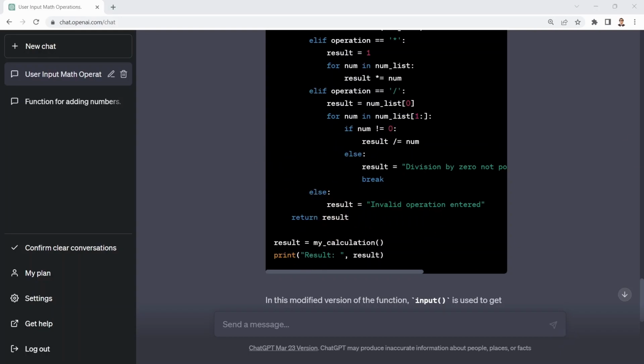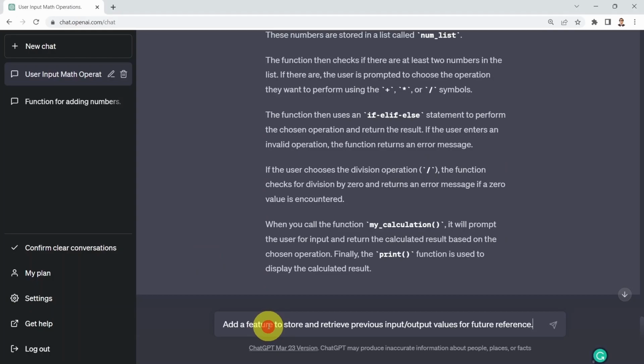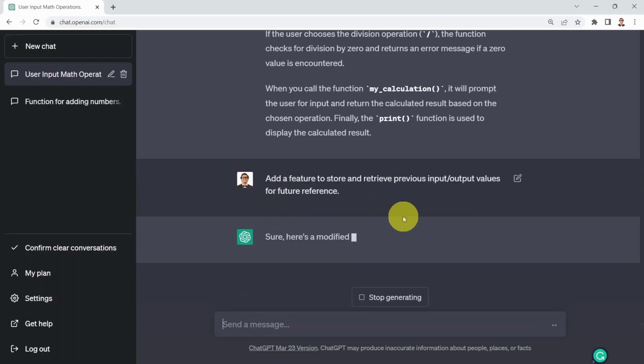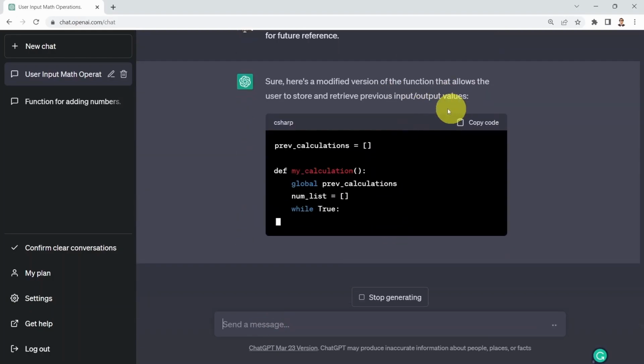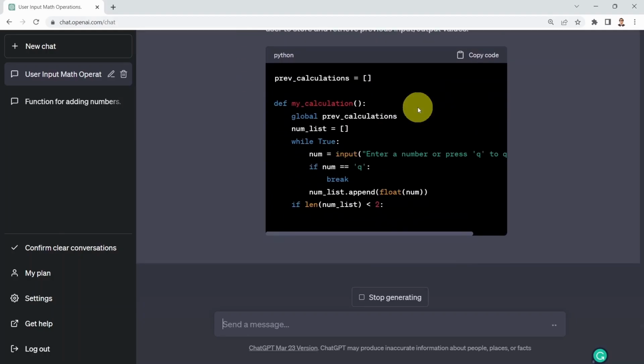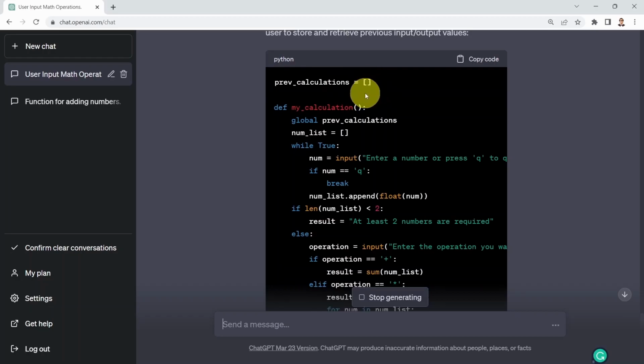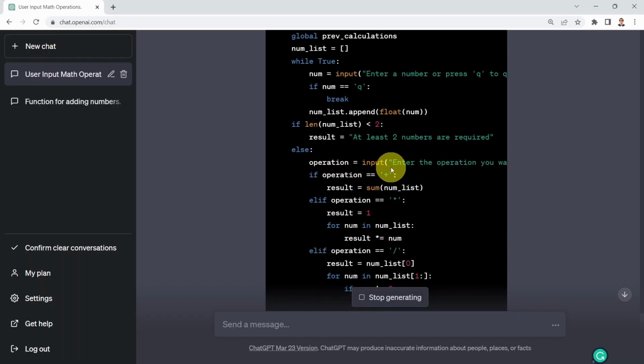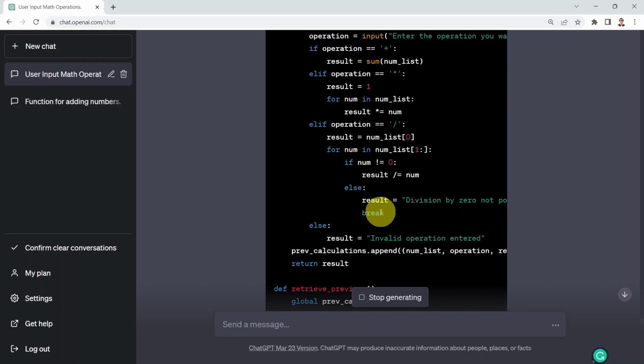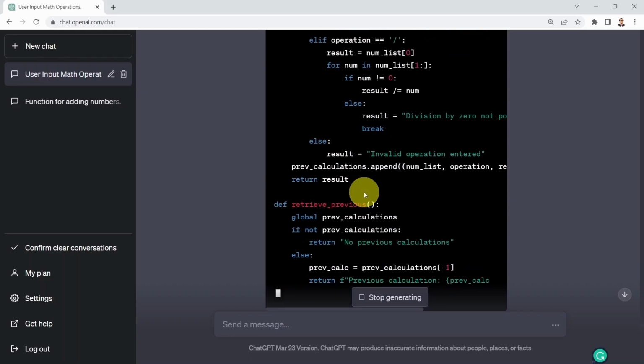Okay, again, pretty incredible. What I could do is add a feature to store and retrieve previous input and output values, maybe for future reference. So I'm going to say, could you please add a new feature to my code to keep track of the previous values? And here we go. We'll find that there is previous calculations, which is a list, and there is an append somewhere to that list to keep track of all the operations that we have done in the past.